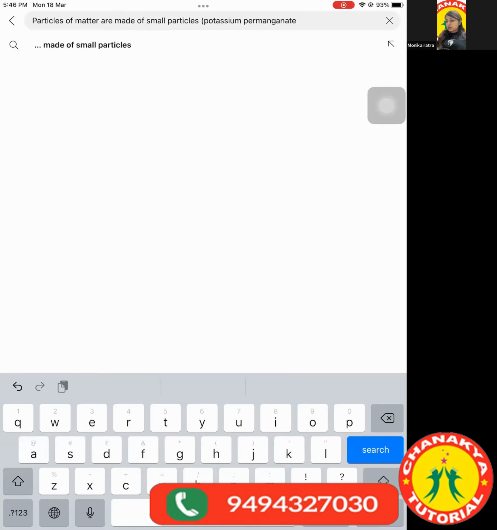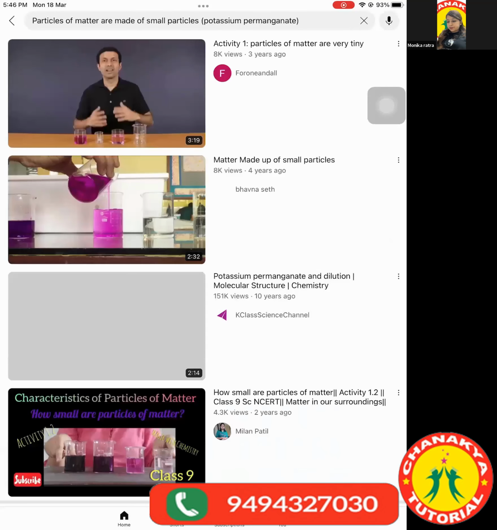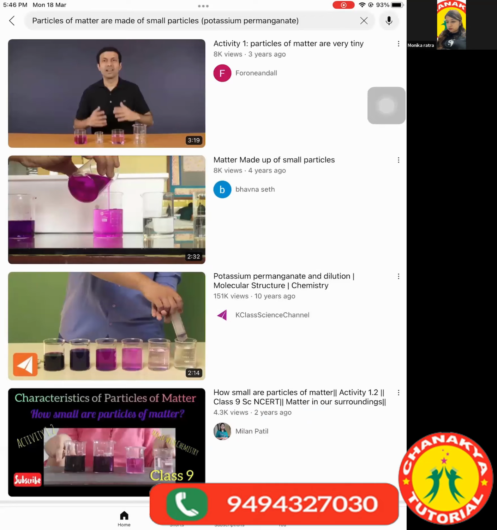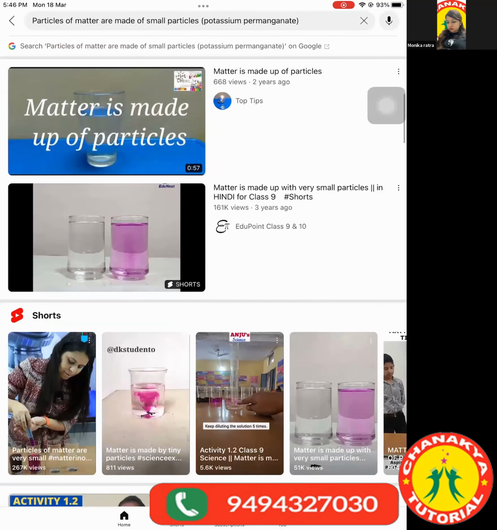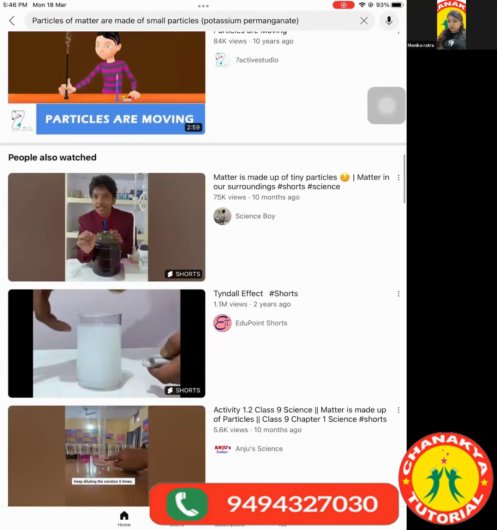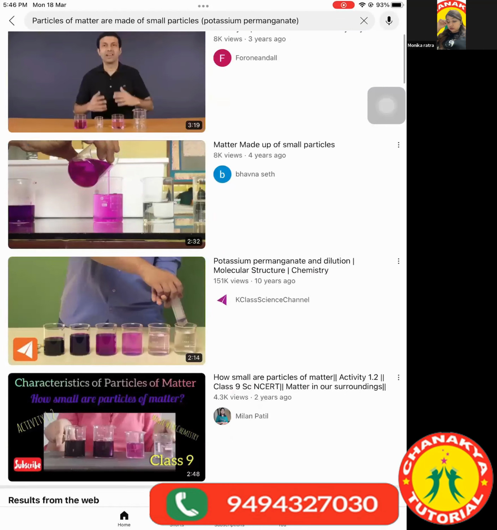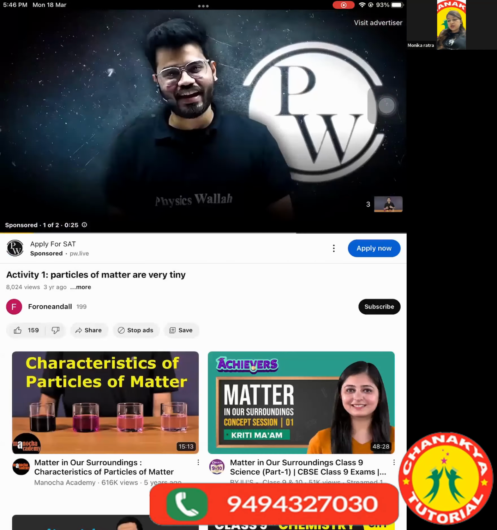This activity is there in the NCERT also. I'll have to see if it is Hindi or English. If it is English, then we can go ahead.